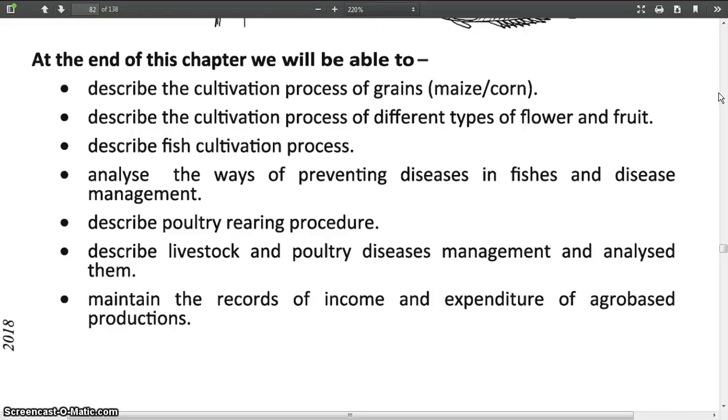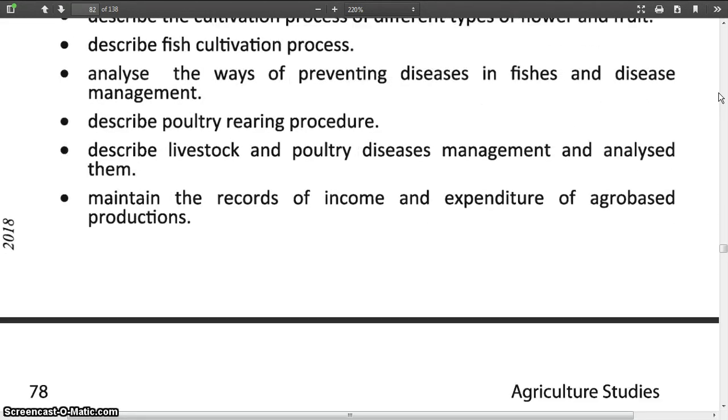Analyze the ways of preventing diseases in fishes and disease management. Describe poultry rearing procedure. Describe livestock and poultry disease management and analyze them. Maintain the records of income and expenditure of agro-based products.